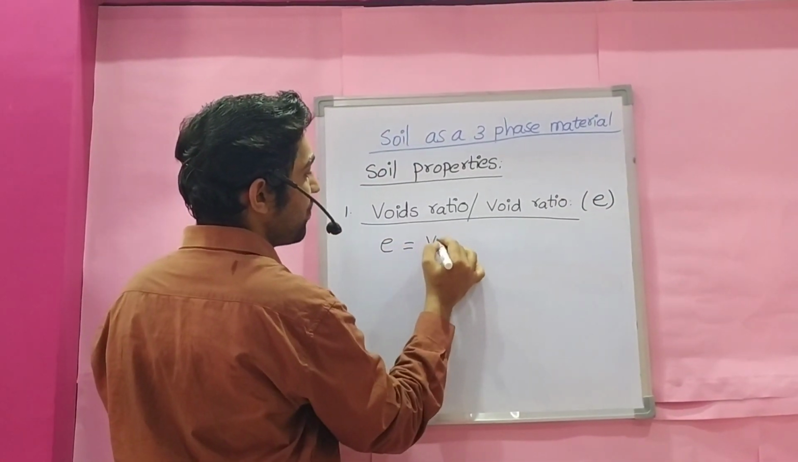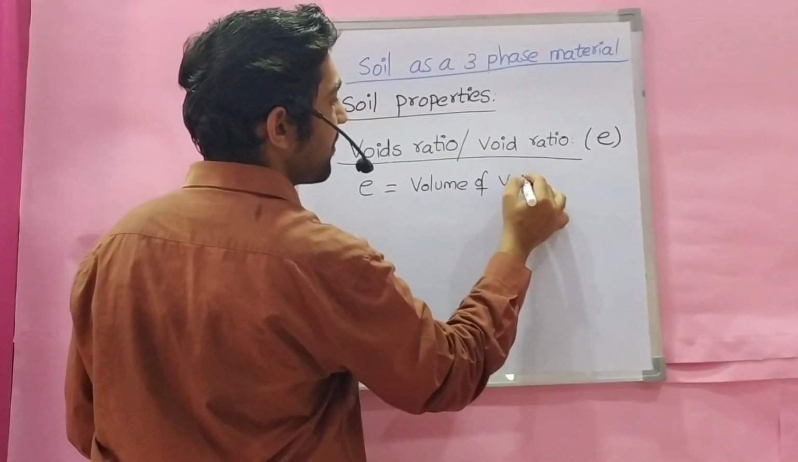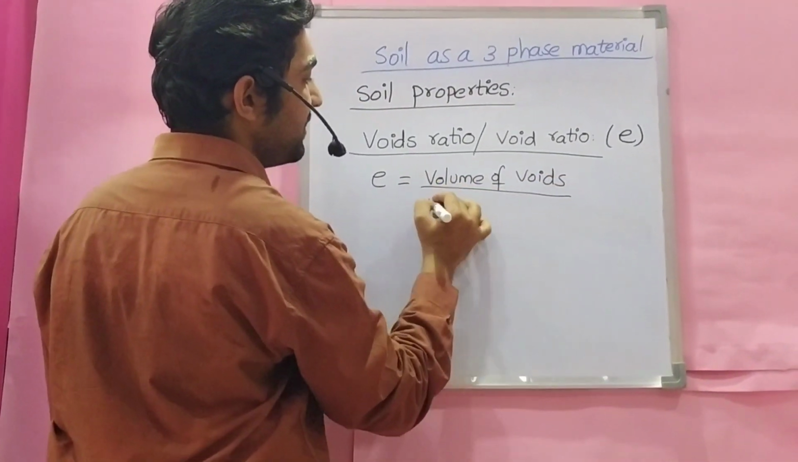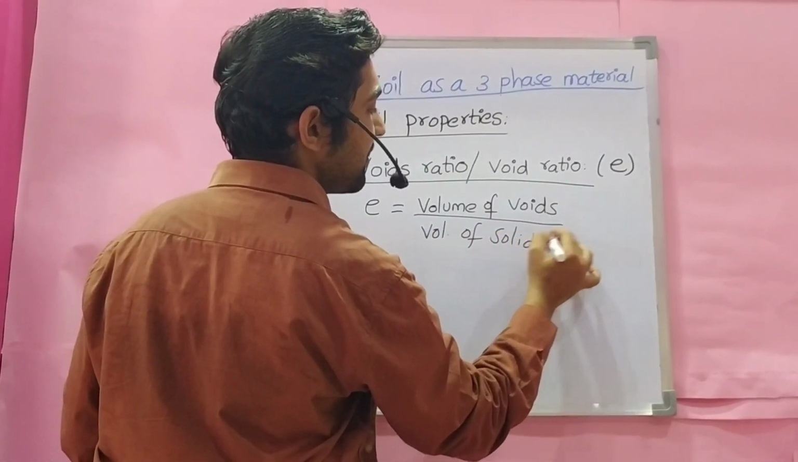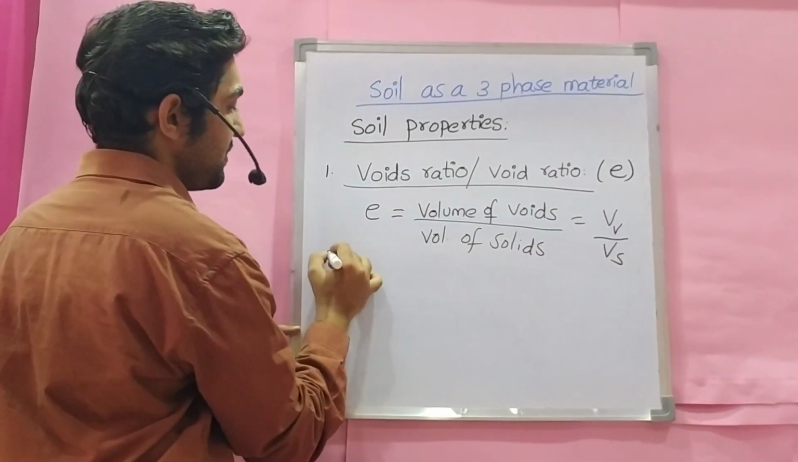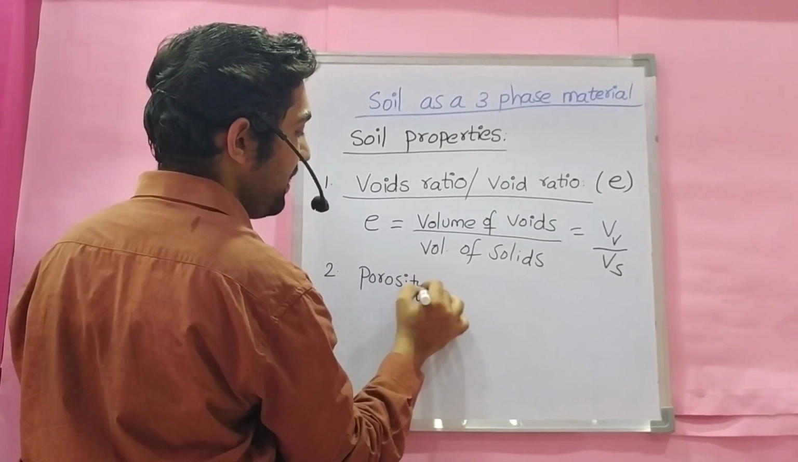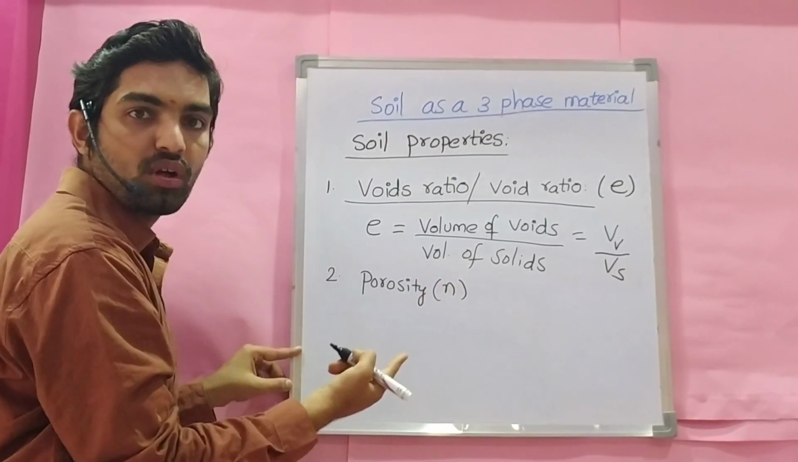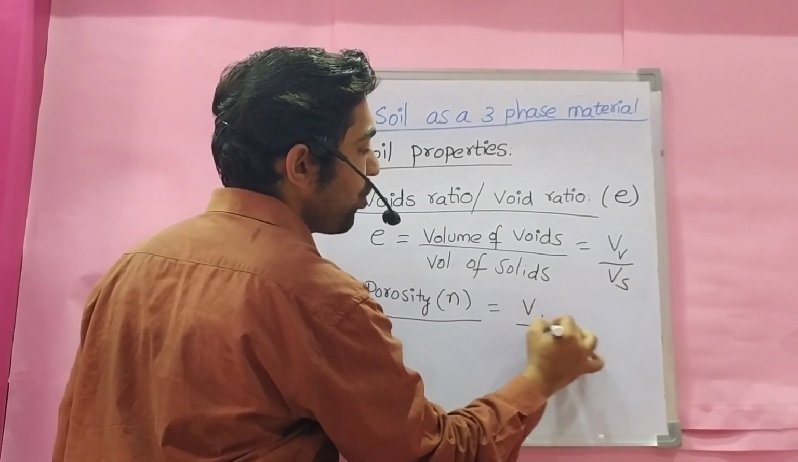E is equal to volume of voids by volume of solids, that is Vv by Vs. The second one is porosity, represented by the symbol N. Porosity is the volume of voids to total volume.